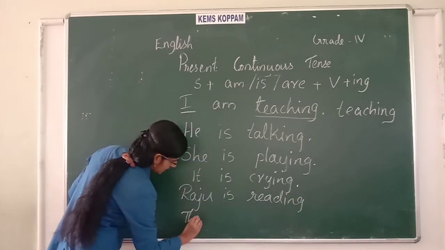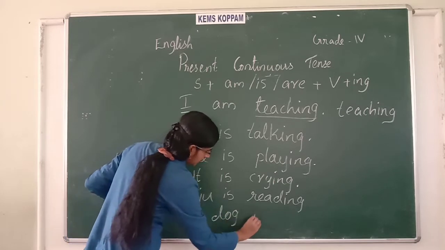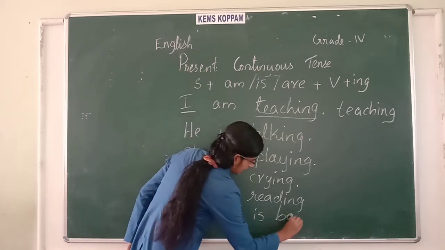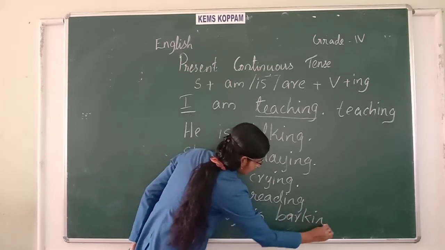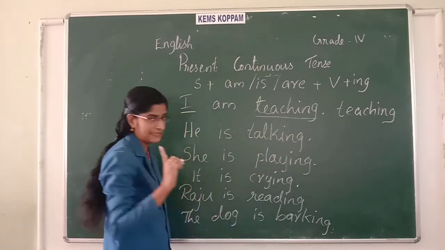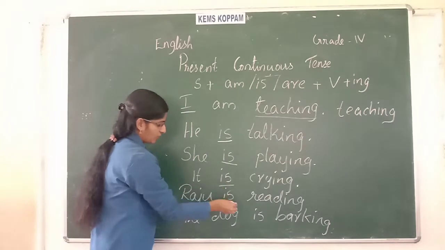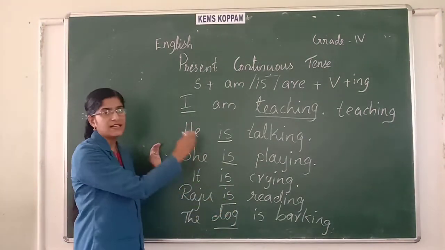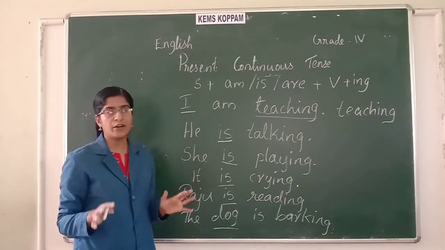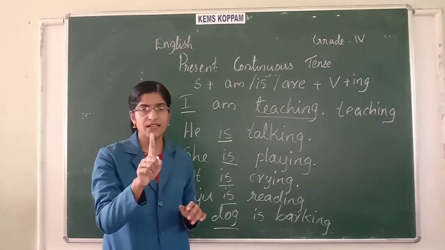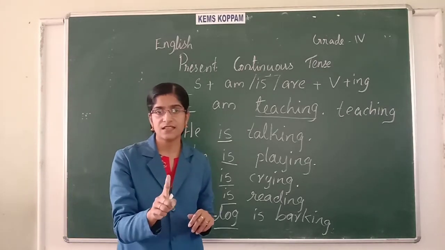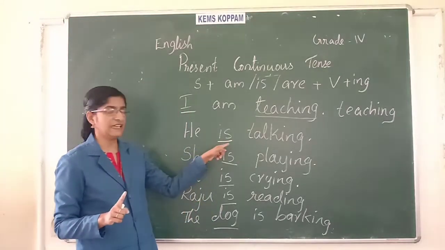Okay, you can say the dog is barking. How many dogs are there? Only one dog. So is is used with a singular subject. If the number of persons is only one, it is singular. We use is.